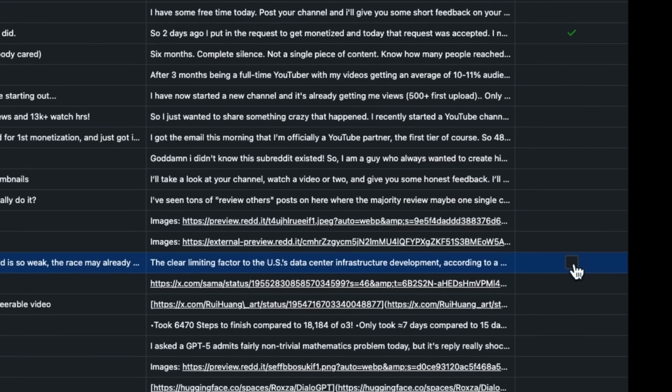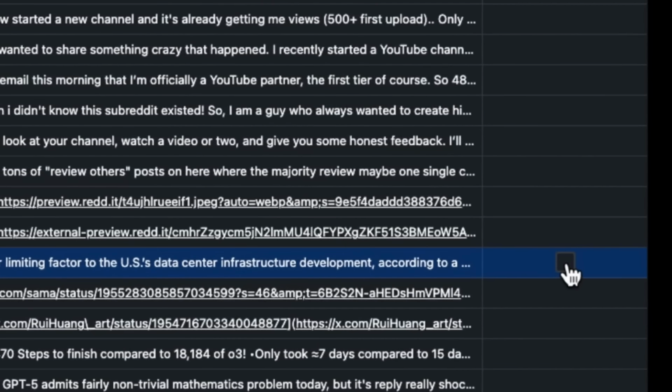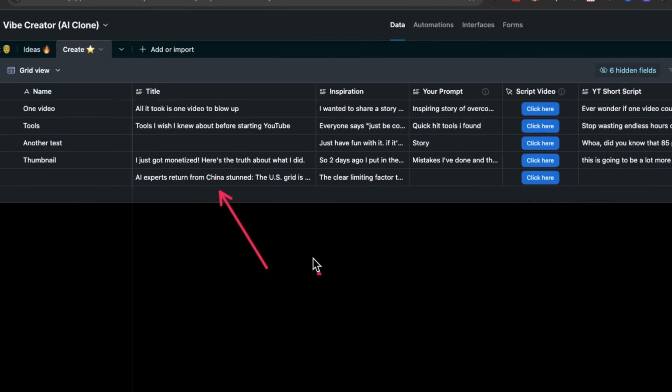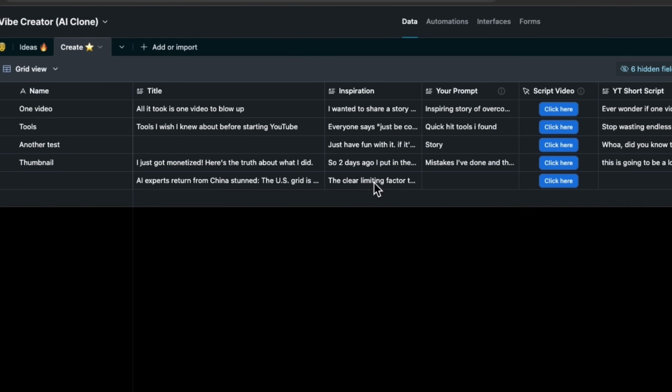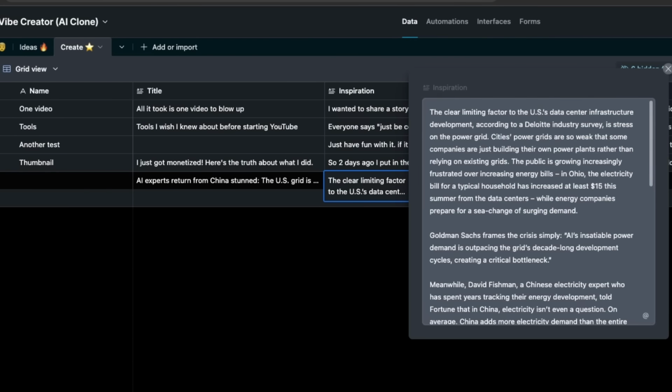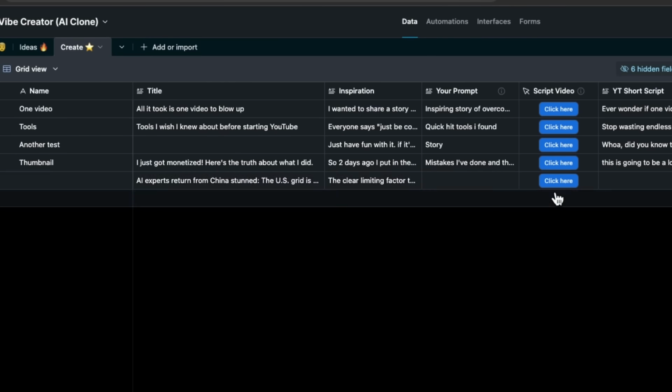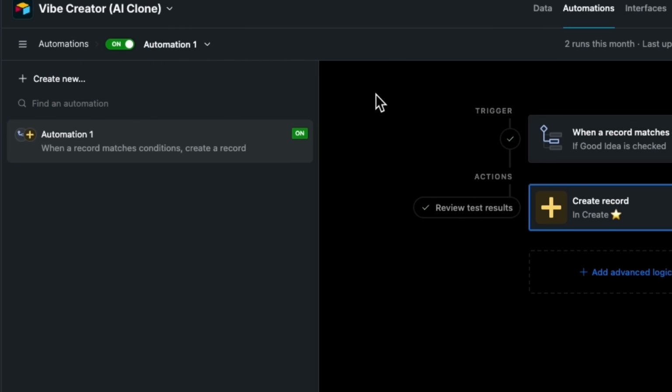All we need to do is click this good idea right here, and it makes it go into the next table with the title and the inspiration text, so we can use it in the automation to write a script. This happens through an automation that, if you download the blueprint, all you've got to do is click this toggle on.